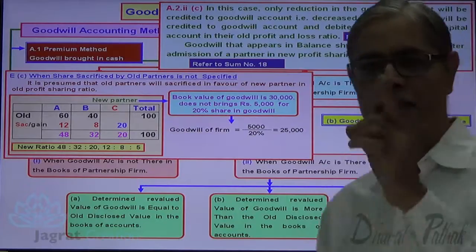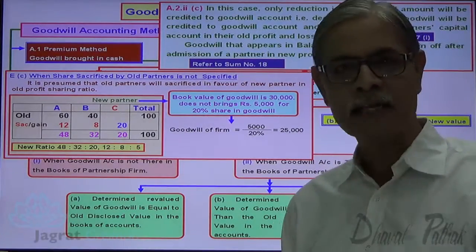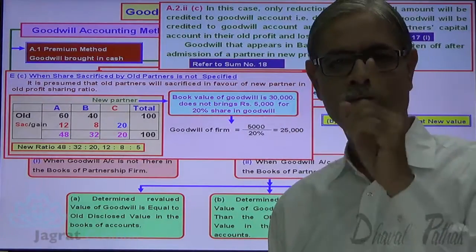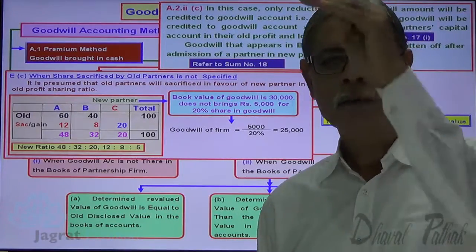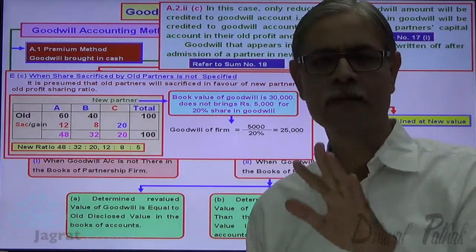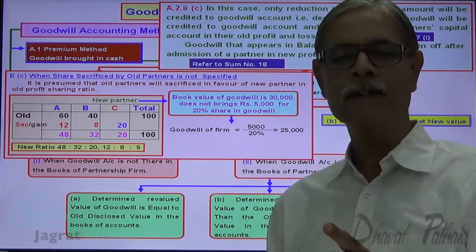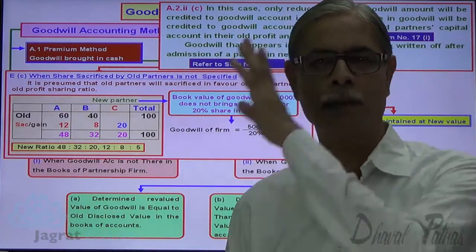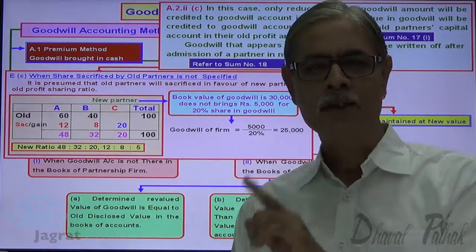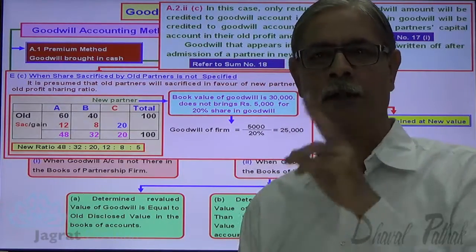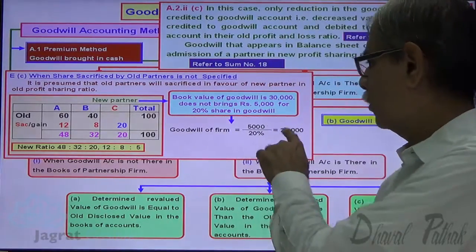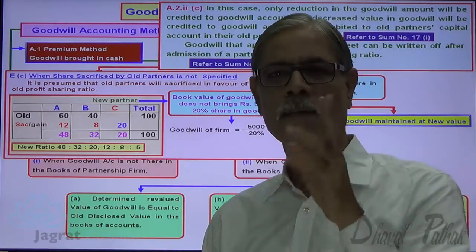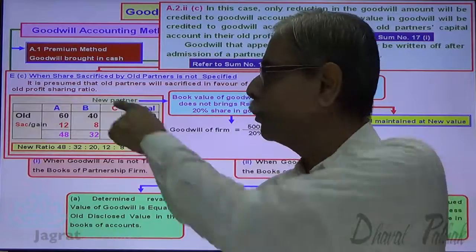This 25,000 is the valuation made for goodwill, which is less than book value 30,000. Book value of goodwill is 30,000. Valuation made is 25,000. How much is the decrease in value of goodwill? 5,000. This is a loss. That loss has to be suffered by old partners A and B in the ratio of 60%, 40%. So 5,000 into 60%, 3,000. 5,000 into 40%, 2,000. That is the loss to be borne by A and B.